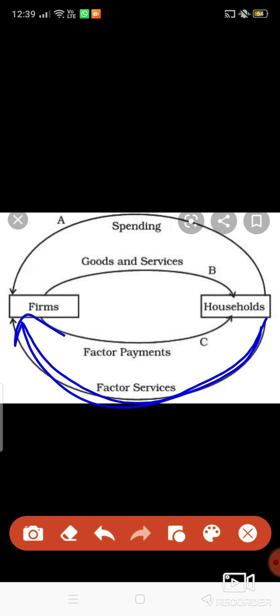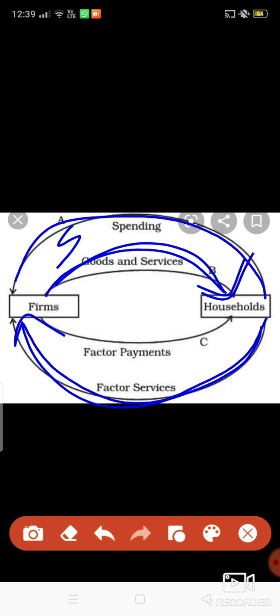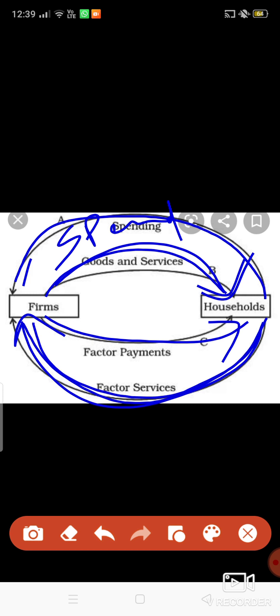The firm will give goods and services to the household, and the household has to pay the amount for them. Then again the firm will pay the factor payment, since the household is giving land, labor, capital and entrepreneurship.